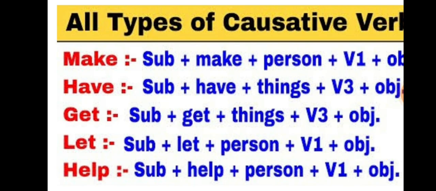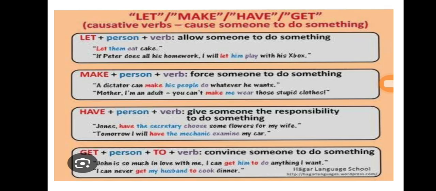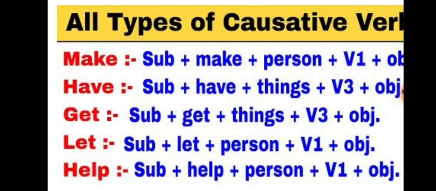For make, a person is used, and the first form of the verb, right? Person and first form of verb, then the object is used. This slide is very important. Please write it down, remember it again and again. Then for have, it's things, not person. For have, things and the third form of verb. Same with get.